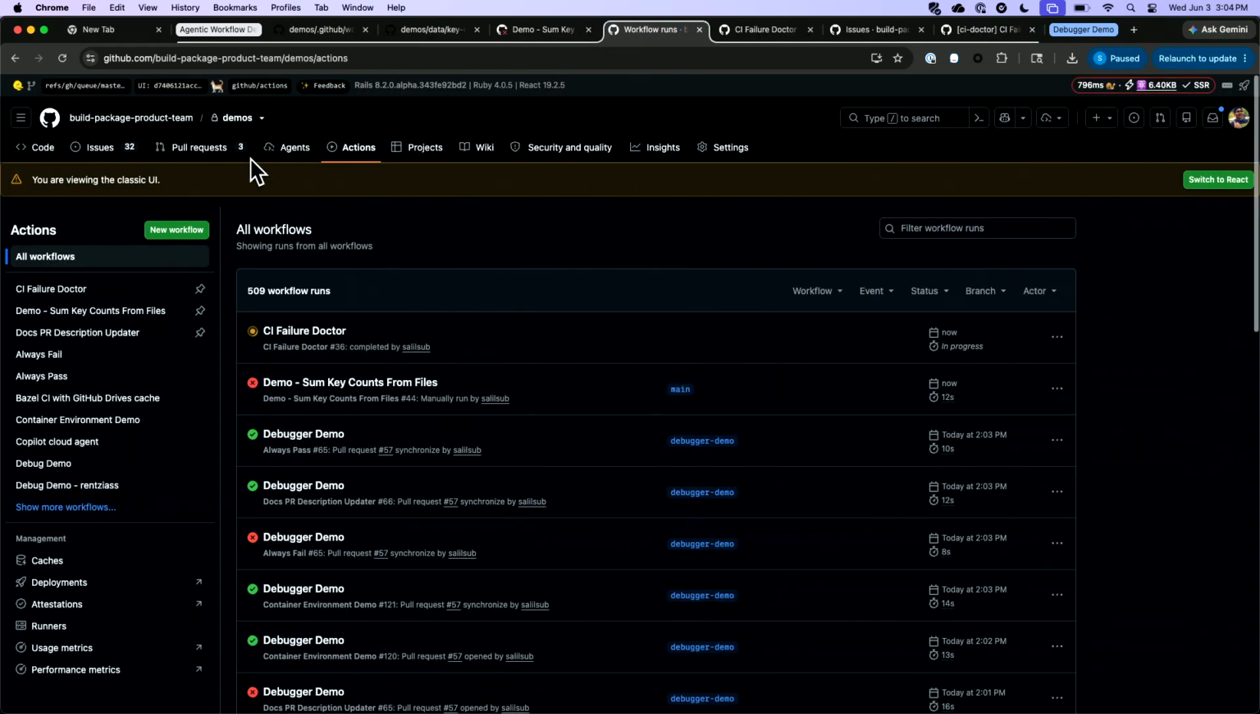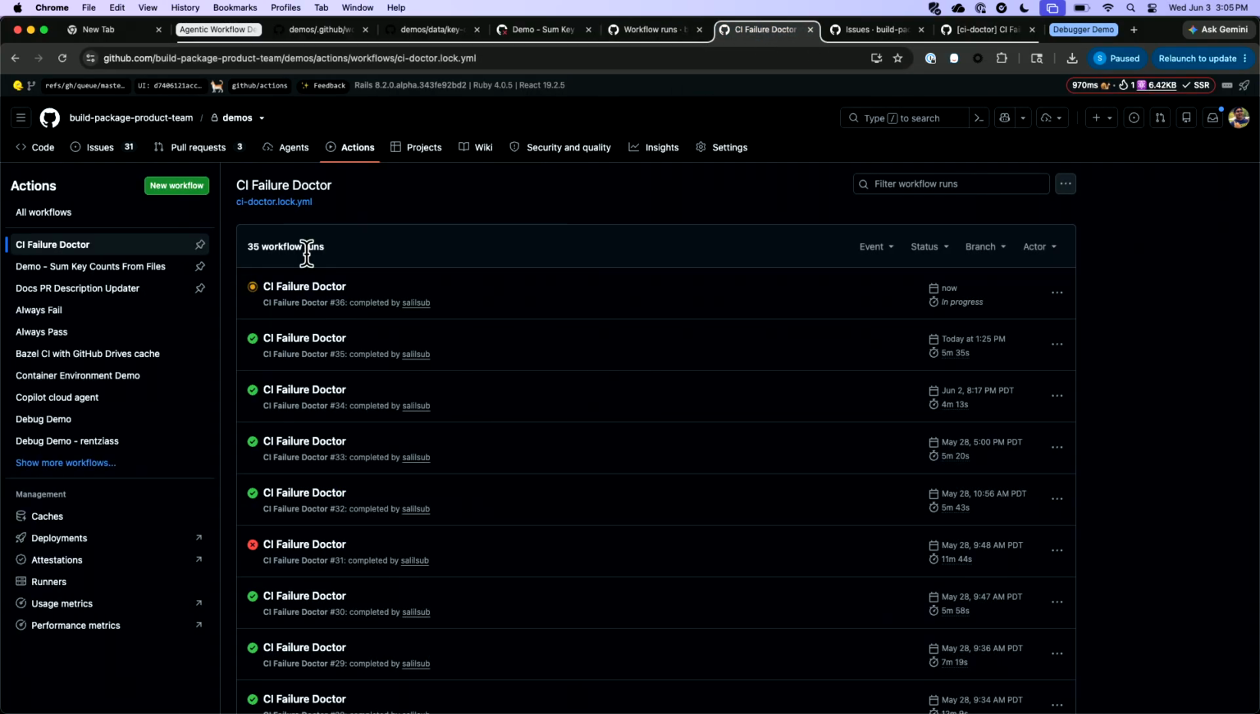Well, one thing I can do is if I go back to all my workflows, you'll notice right after this, the CI failure doctor workflow triggered. And this workflow is an agentic workflow. It's designed to look and see when workflows fail. And when they do, it's going to run an agent that actually analyzes and figures out what happened and provides root cause analysis and suggested solutions for how I can actually deal with this going forward. So that CI failure doctor action that's running, that was triggered automatically? It was triggered automatically. This particular one is set up to trigger any time that the demo sum key counts from files workflow fails. Cool.